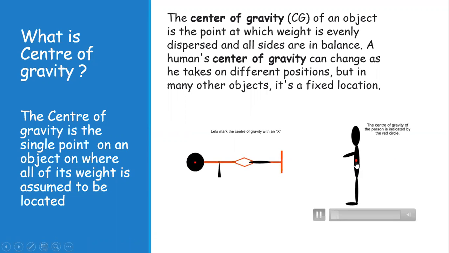From this point you can see the weight force of gravity is acting. The person is stable as long as the center of gravity is passing through the base, but if the center of gravity is at the edge of the base of support, the person is unstable and he will fall down.